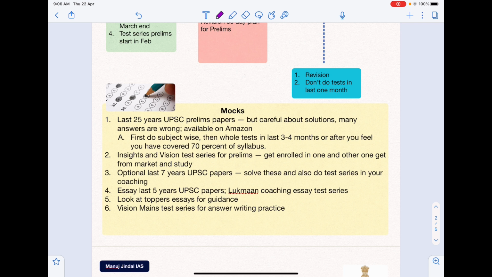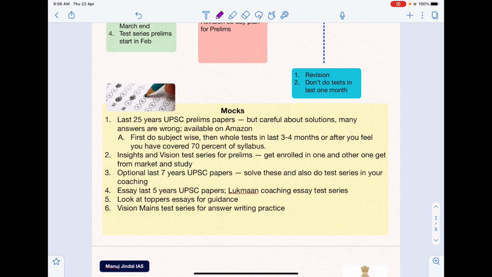Next, let's talk about what mocks you should use to practice for prelims as well as for mains. And in mains, you have to remember that you have GS 1, 2, 3, 4, then you have essay and then you have optional. So there will be different strategy for that.